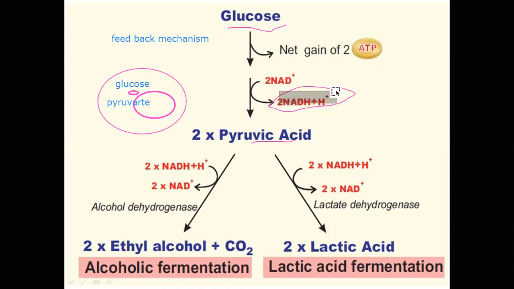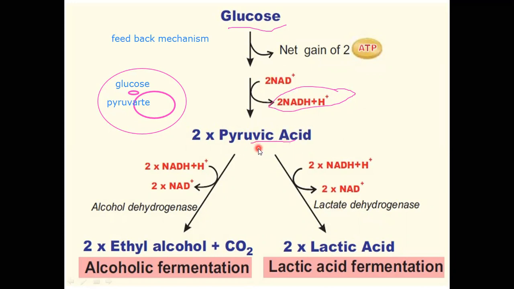Because of the reduction, NADH2 molecules are coming. When NADH2 molecules are coming over here, what happens? The NADH2 concentration has increased here. The concentration of NADH2 molecules and the concentration of pyruvic acid stop the conversion of glucose into pyruvate. Then these molecules must be used up again. Again, there is a process.